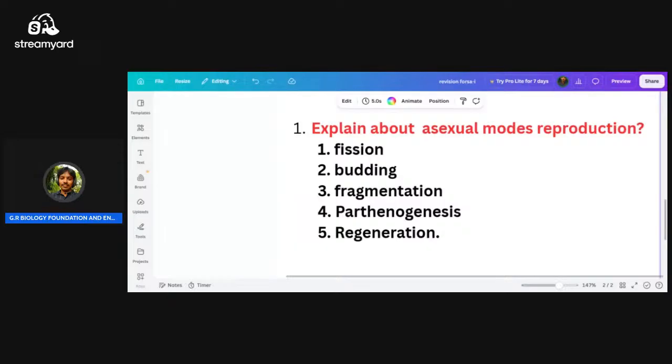How do you think this happens? How does this process occur? That we have to learn. See here, this also occurs in nature. Parthenogenesis occurs in nature, and we can also make it artificially.